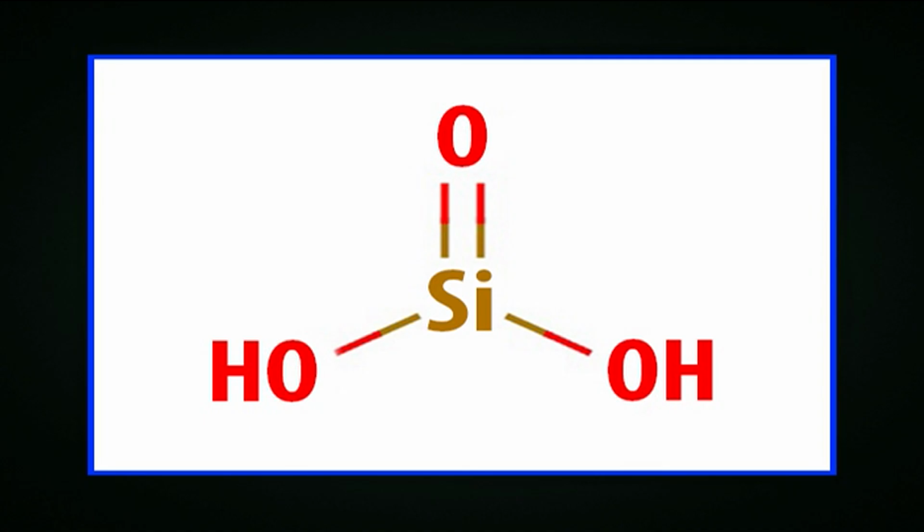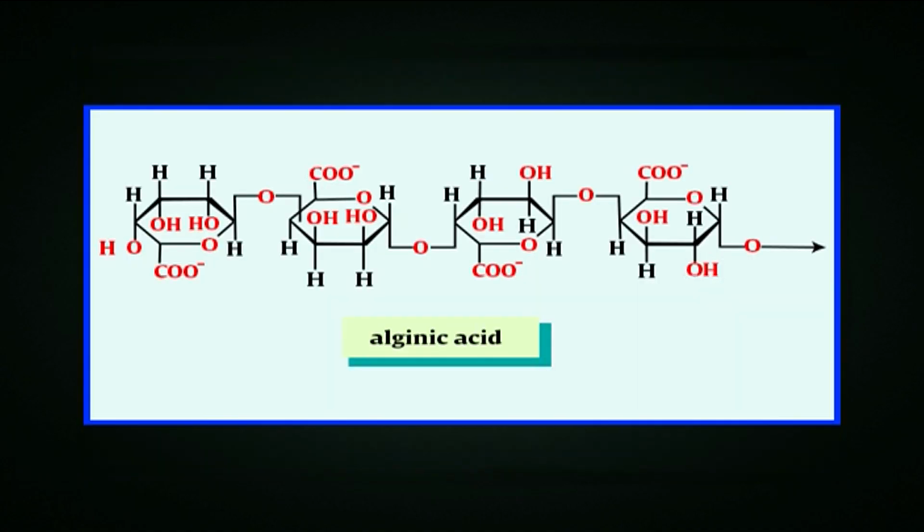In addition, cell walls contain a variety of glycoproteins that are incorporated into the matrix and are thought to provide further structural support. Algae typically possess walls constructed of glycoproteins and polysaccharides. However, certain algal species may have a cell wall composed of silicic acid. Alginic acid is a common polysaccharide in the cell walls of brown algae.